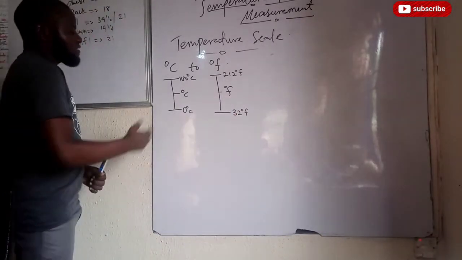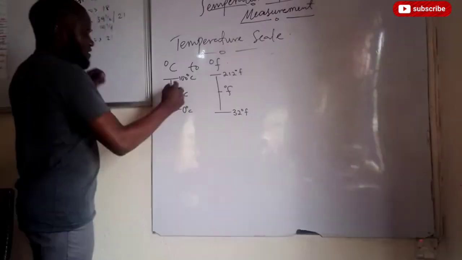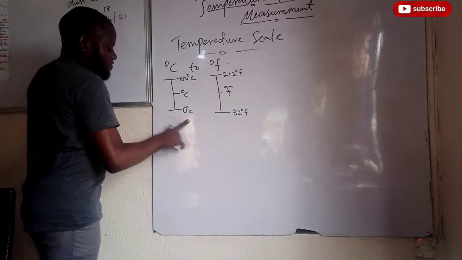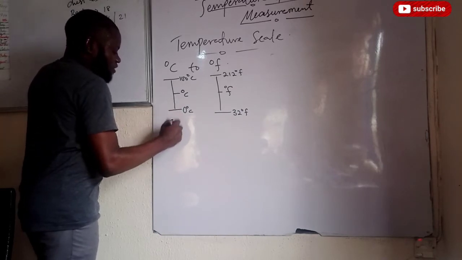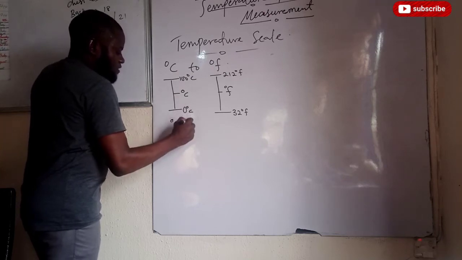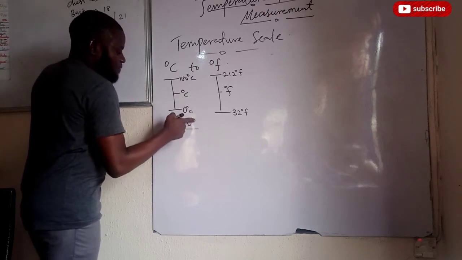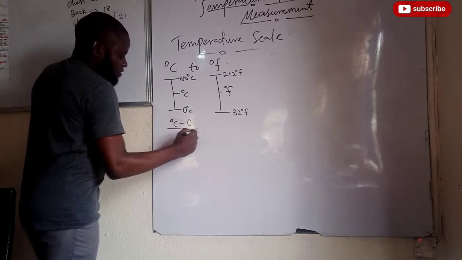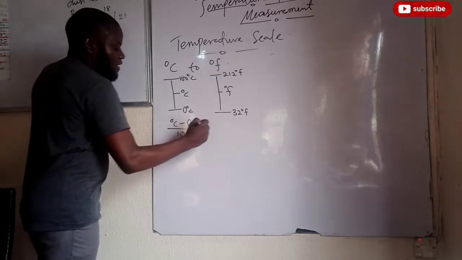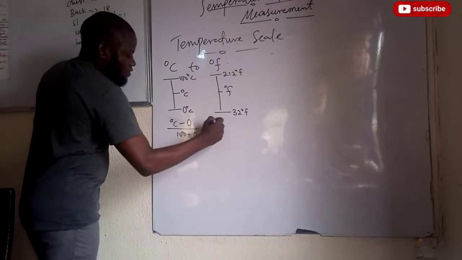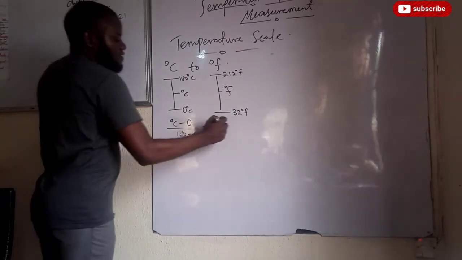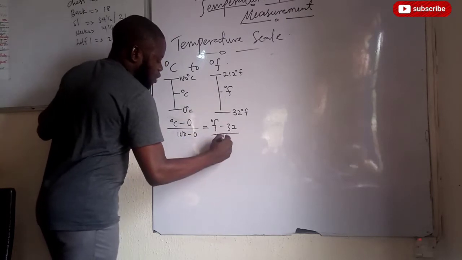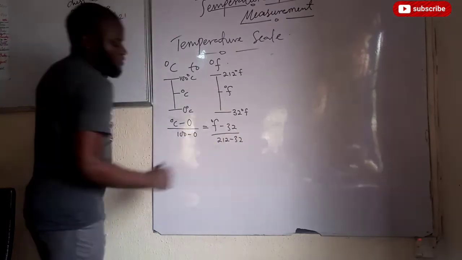So how do I take it? I'll take the proportion. That is, the degree Celsius minus 0 divided by 100 minus 0. Are we together? And this will just equal the degree Fahrenheit minus 32 divided by 212 minus 32.